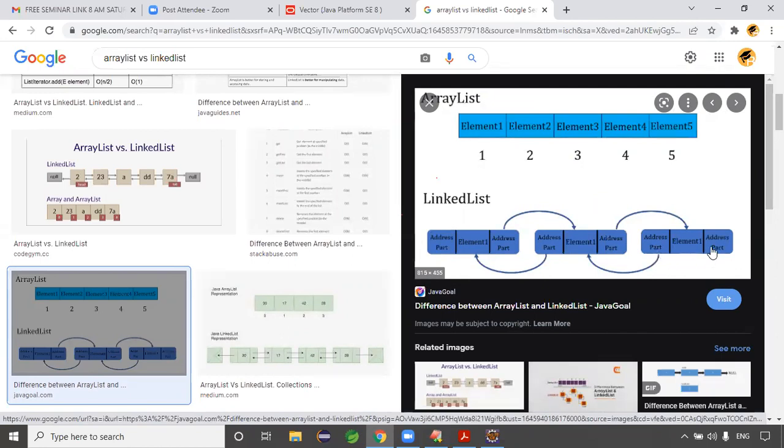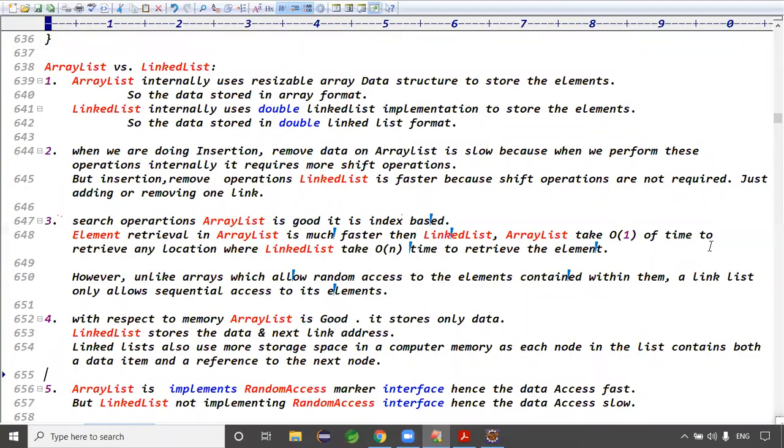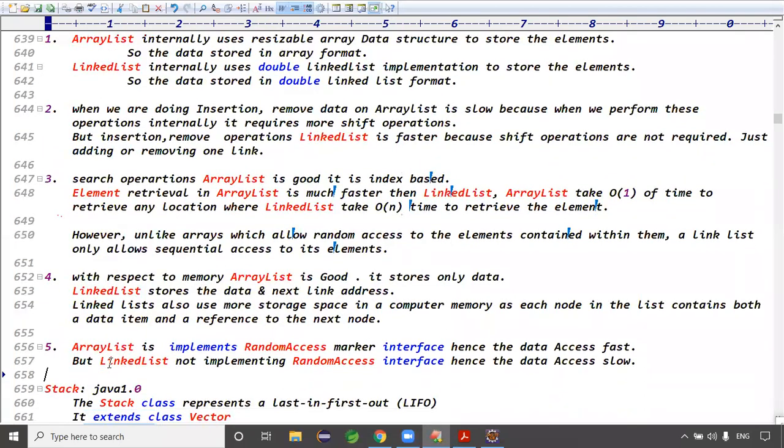Because in that case, it will take memory wastage, right? Because the address has to be stored, right? That's the fourth point, guys. With respect to memory, ArrayList is good because it stores only data. Linked list is not good, guys, because it will store both the data and the address, right? Exactly. Fifth point is what, guys?